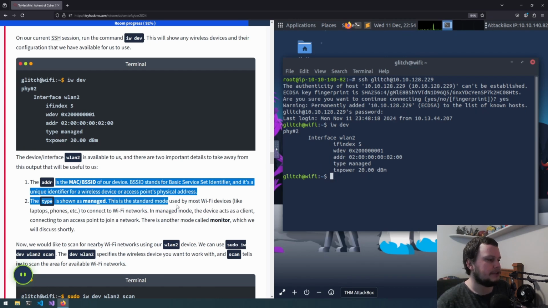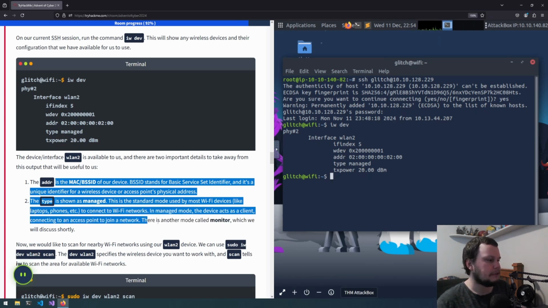This is the standard mode used by most Wi-Fi devices, like laptops, phones, etc., to connect to Wi-Fi networks. In managed mode, the device acts as a client, connecting to an access point to join a network. There's also another mode called monitor, which we will discuss shortly.